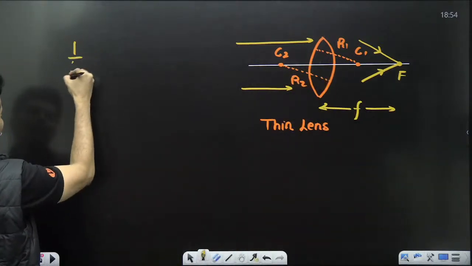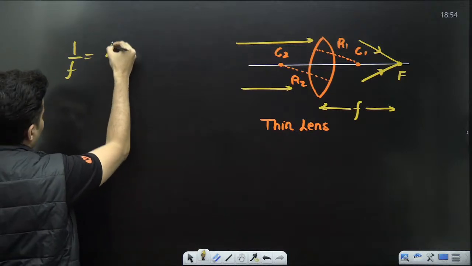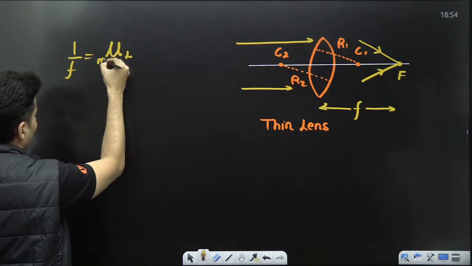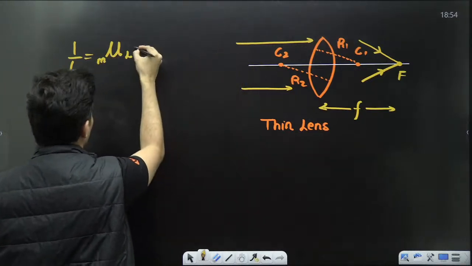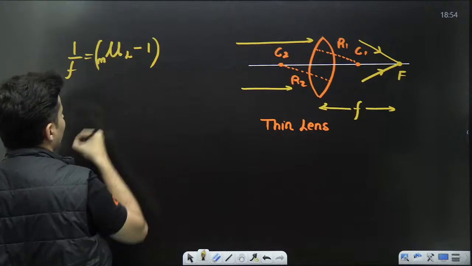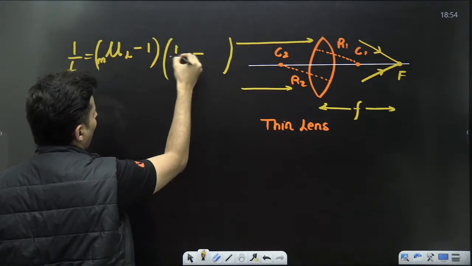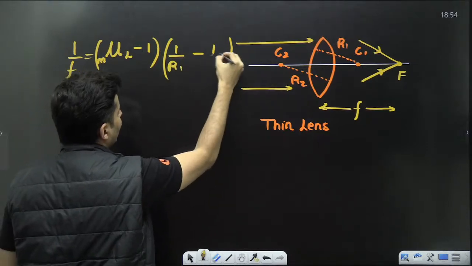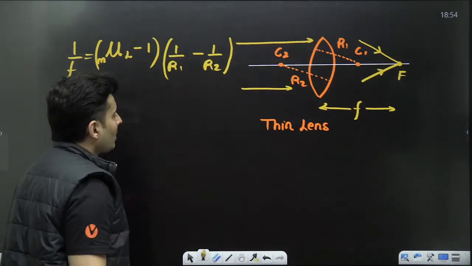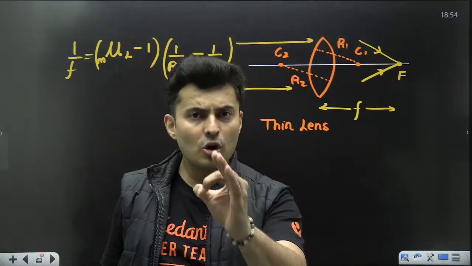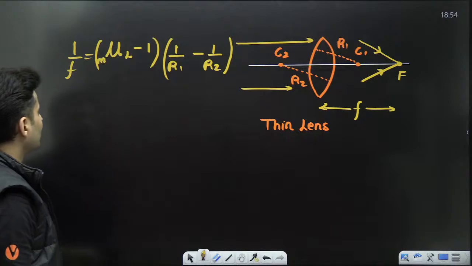That 1 by f is given by the refractive index of the lens with respect to the outside medium minus 1, the whole thing into 1 by R1 minus 1 by R2. For R1 and R2, you have to stick to the sign convention. You have to use the sign convention.